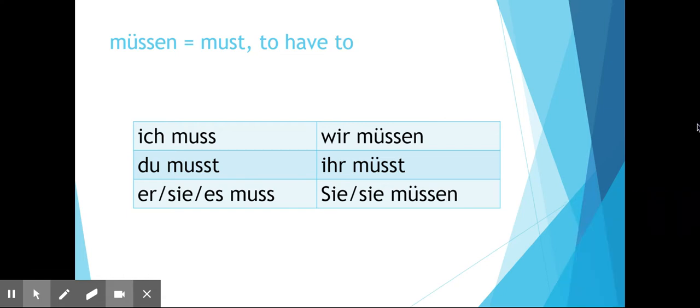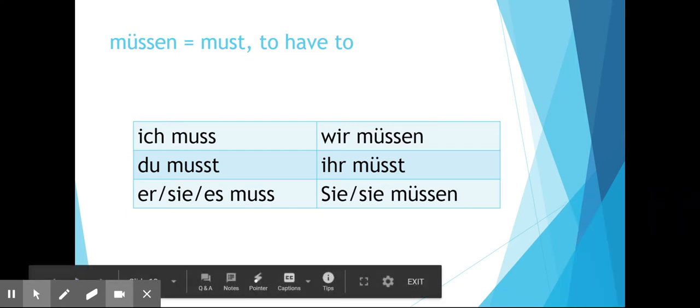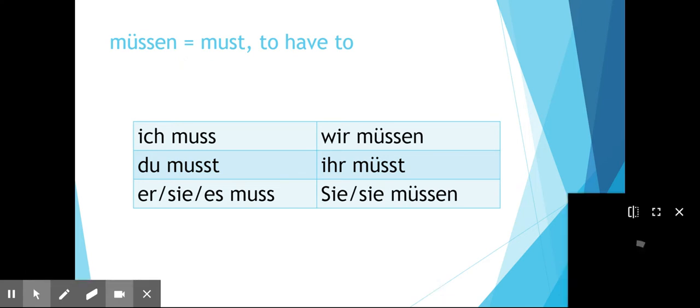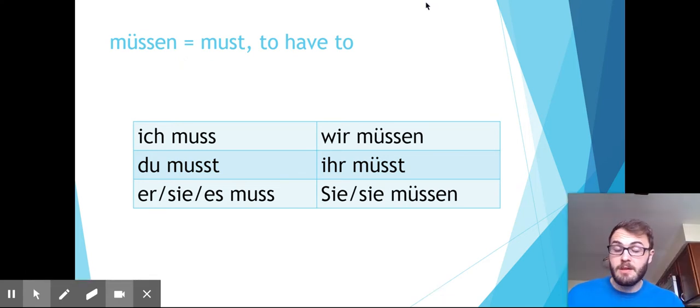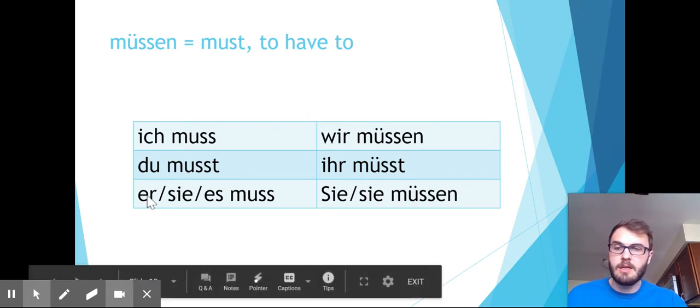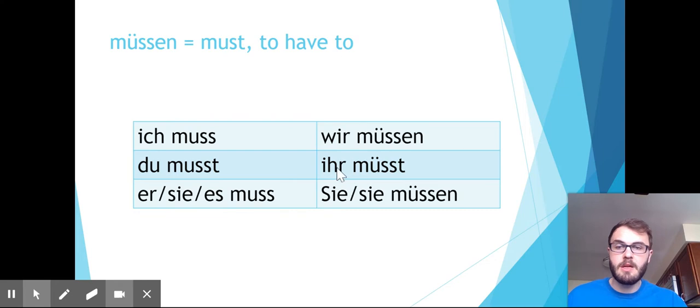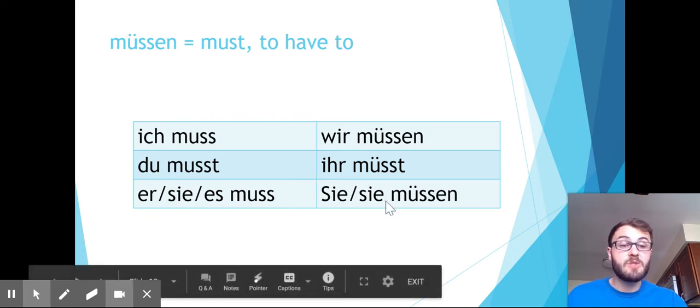Alrighty, müssen is our next modal verb. And we're going to use müssen when we're talking about to have to, must, or to have to do something. Note that's not the same as to have. Ich habe. It's have to. Ooh, ich muss etwas machen. Du musst, no umlaut. Er, sie, es muss. But wir müssen, slightly different sound. Wir müssen. Ihr müsst. Und sie müssen.